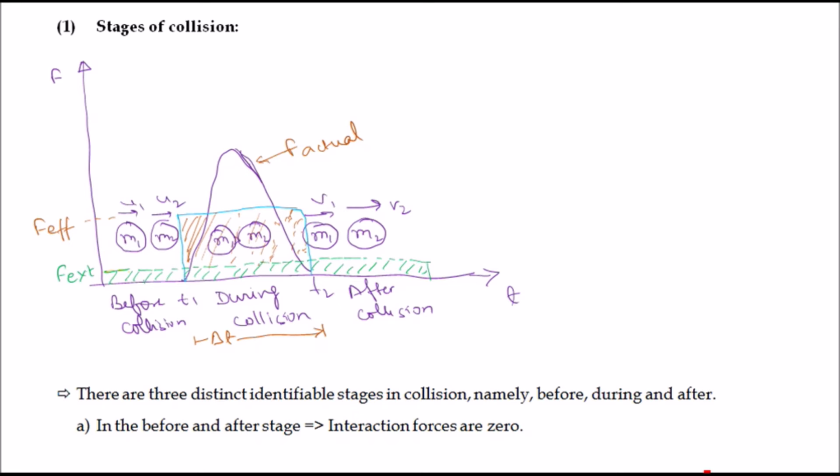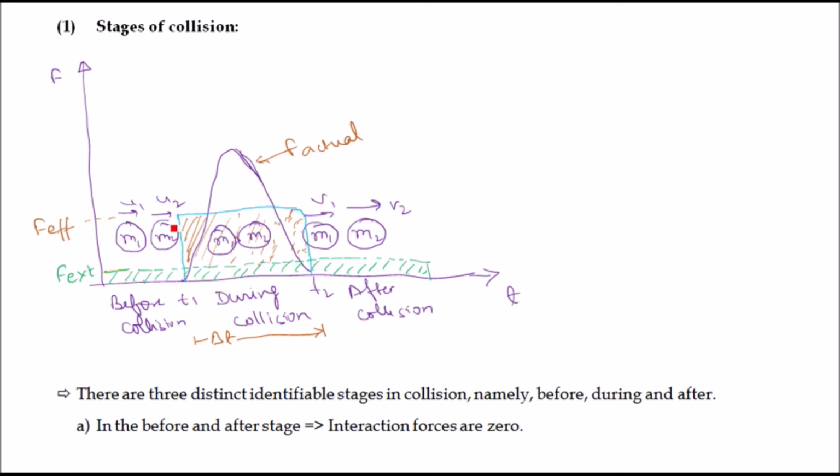Let us learn more about collision, and the first topic in this is the different stages of collision. In this figure, a force-time graph is given, and we have plotted three stages of collision. First is before collision, second is the force during collision, and third is the force after collision. If you see this figure, before collision the masses m1 and m2 are moving with velocities u1 and u2, and we have a constant external force F external, which is very small.